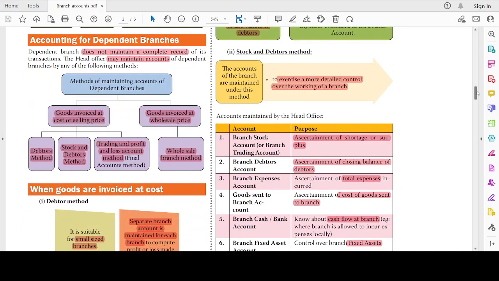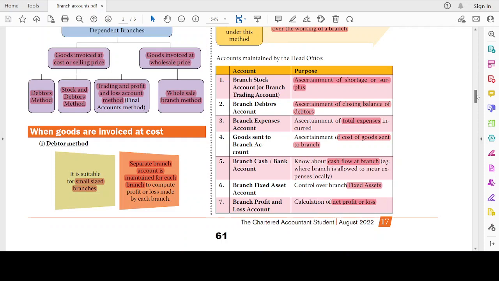Okay, when goods are invoiced at cost or selling price, we have three methods, right? Let's repeat it once again. The debtors method, stock and debtors method, and trading and profit and loss account method, that is, final accounts method. The debtors method is suitable for small sized branches. Separate branch account is maintained for each branch to compute the profit or loss made by each branch. Okay, the debtors method will be suitable for small sized branches, and a separate branch account will be maintained for each branch. If the head office has 5 branches, which all are small sized branches, then this debtors method will be quite useful.